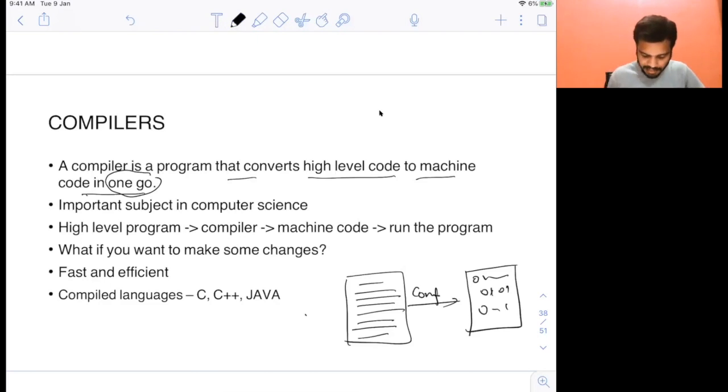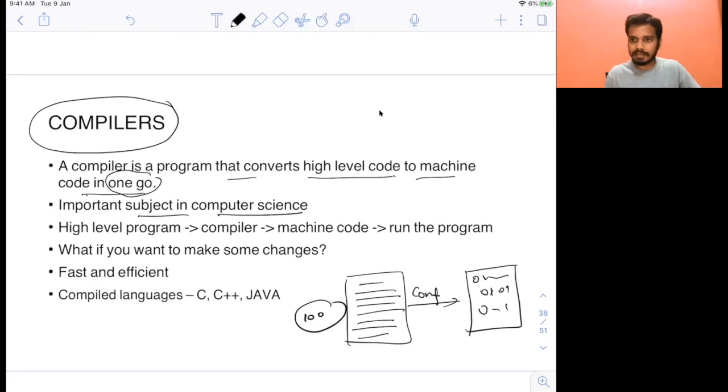Let's say you have 100 lines of code here. It will take those 100 lines and convert all the 100 lines into machine code at one go. This is one of the important subjects in computer science. Compiler design is a very important subject: how your code in a high-level language gets converted into low-level languages, how this algorithm works and how this is actually done.